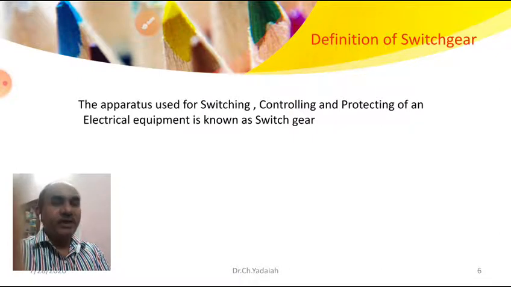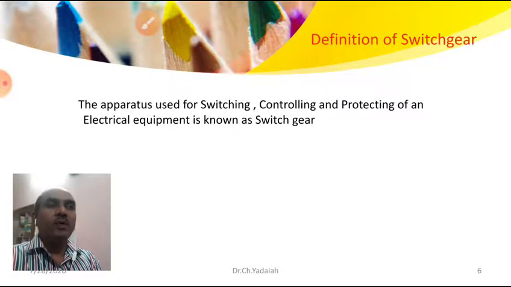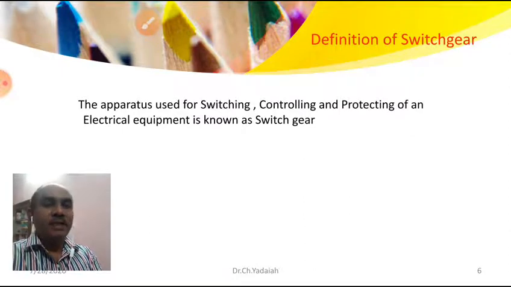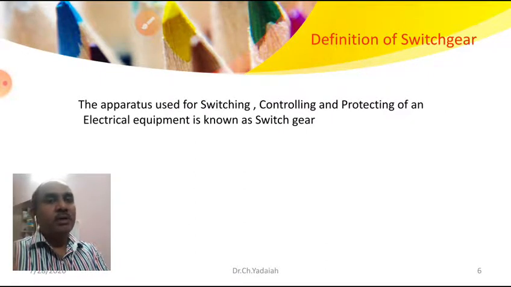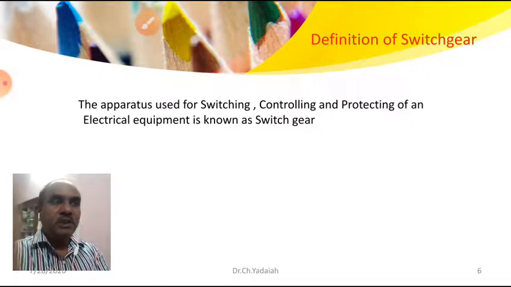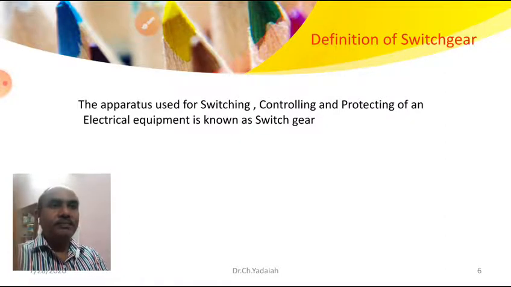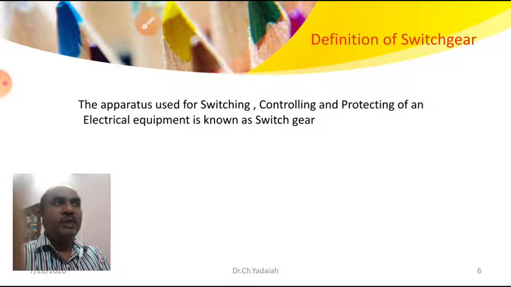For a small village, how do we control? For a small mandal, town, urban area, metro city, the load demand goes on increasing. So how do we control if the voltage and current values increase? At the same time, we require safety for equipment as well as operators. In such a way we have to plan it.